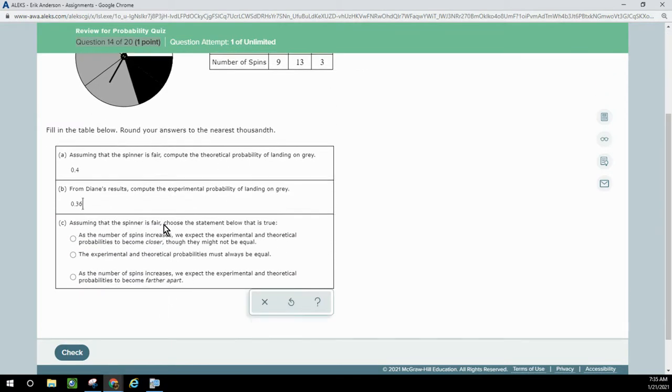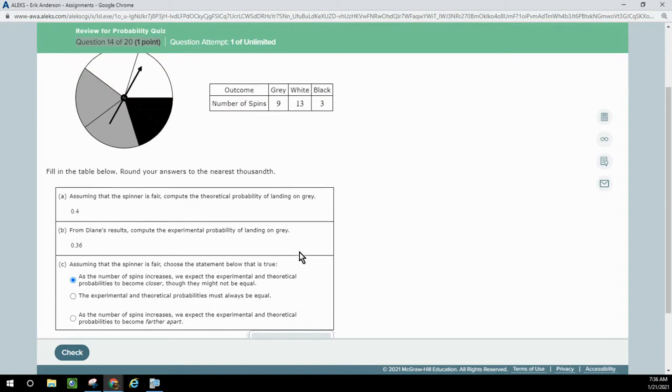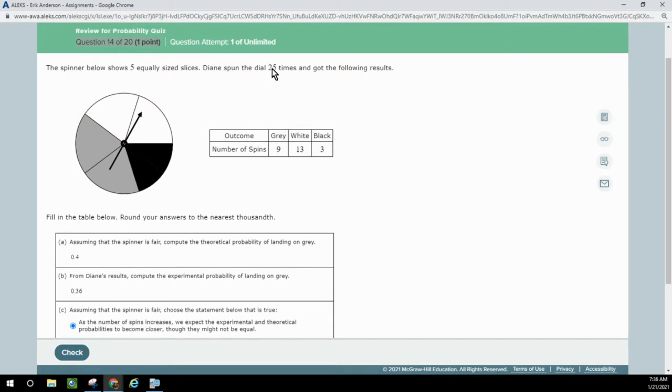Assuming that the spinner is fair, as the number of spins increases, they would become closer. I would agree with that. So if we did this like 100 times or 1,000 times, this should theoretically be even closer to each other, to 0.4.